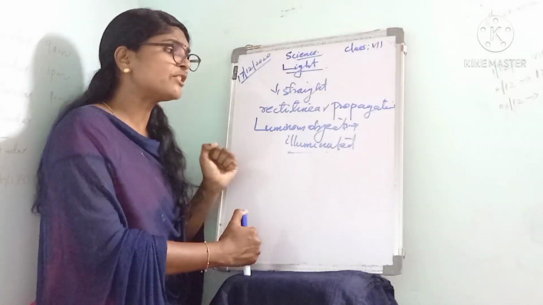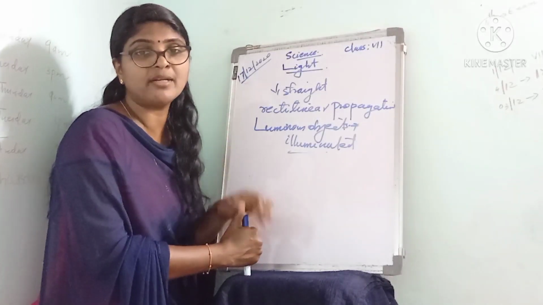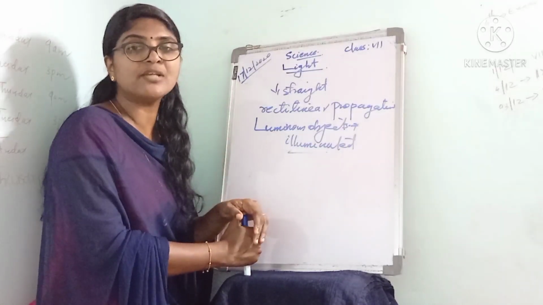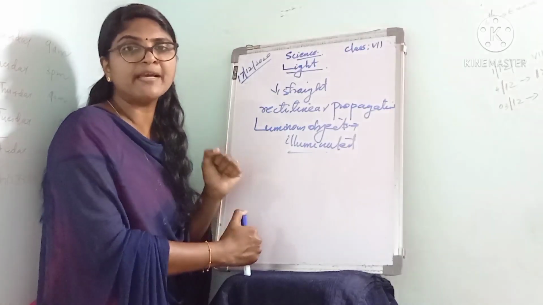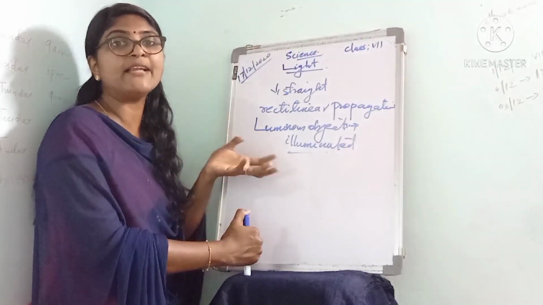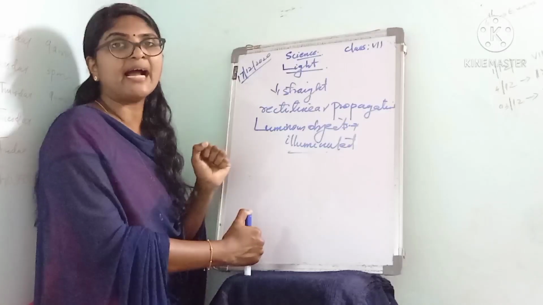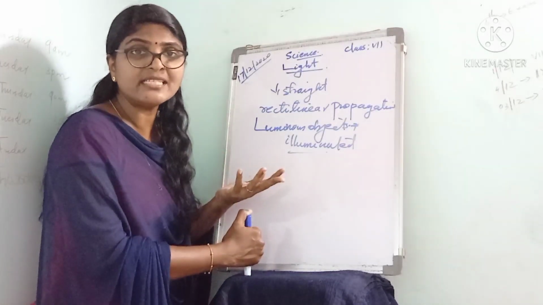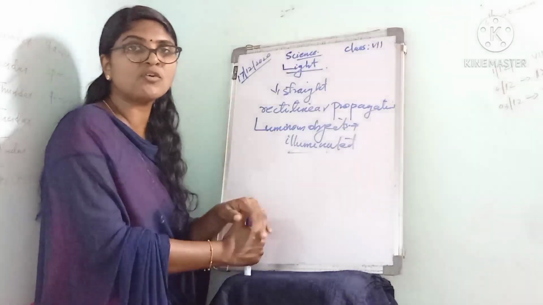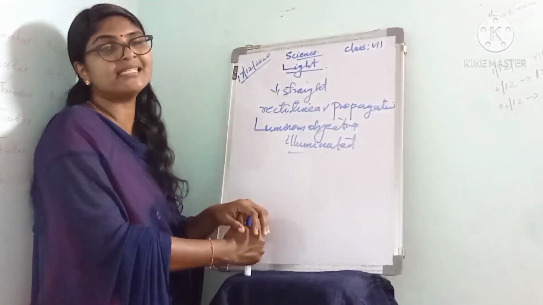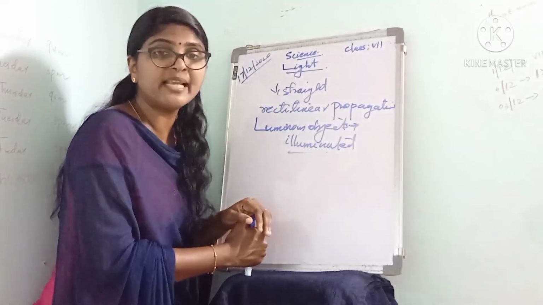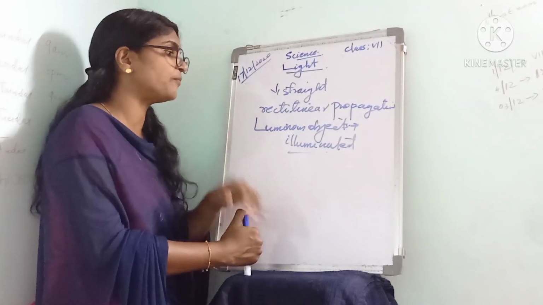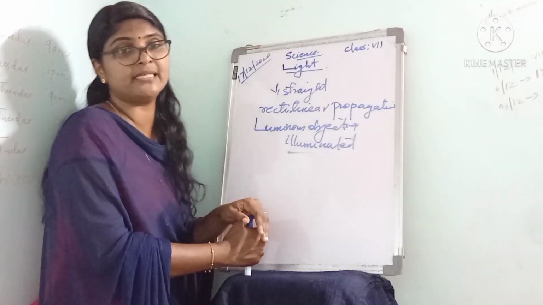Actually, most of the objects around us are illuminated. They appear bright because the light falls on them. When light falls on them, they get illuminated. Such objects are called illuminated objects. That is the difference between luminous objects and illuminated objects.